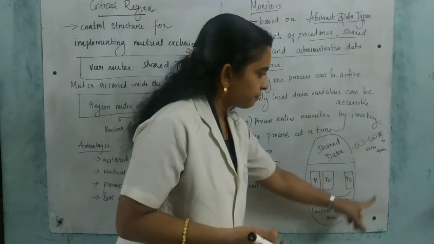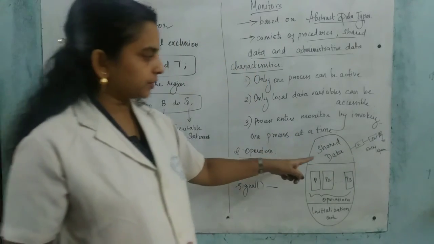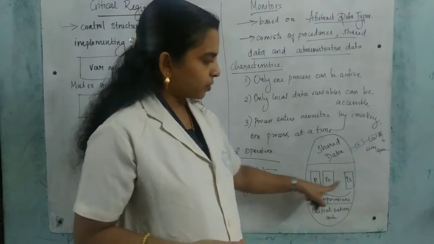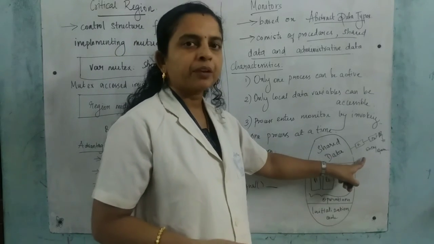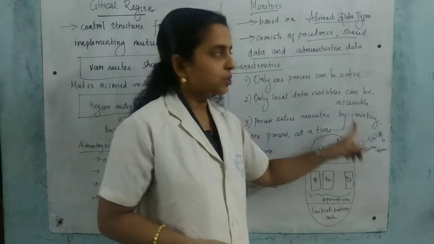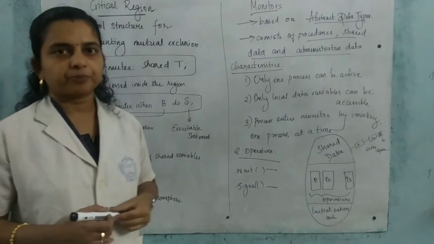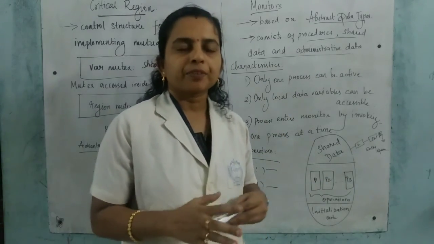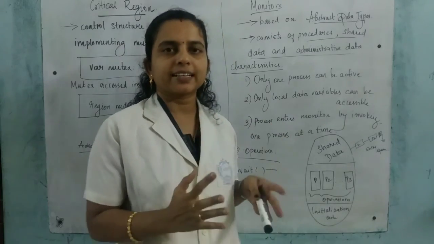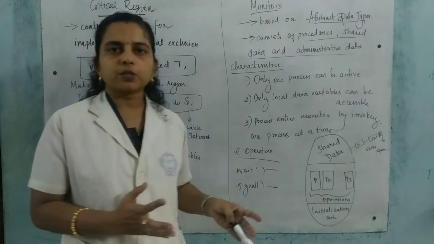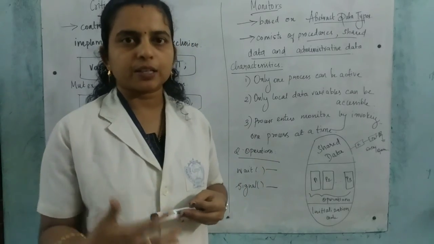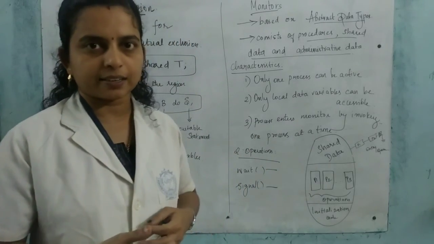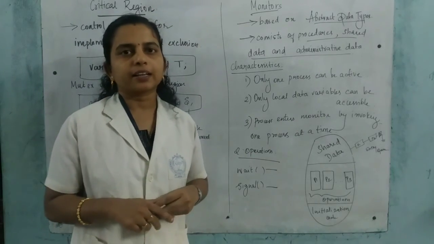And this is the view of the monitor, how it looks. Shared data is there, the processes and operations are done here, and this is the initial code, and this is the entry queue. Understand? So this is monitors. In this, we have learned what a critical section is, what problems are caused in the critical section, and how to solve them. Some solutions we have also seen. Understand? Okay, thank you.